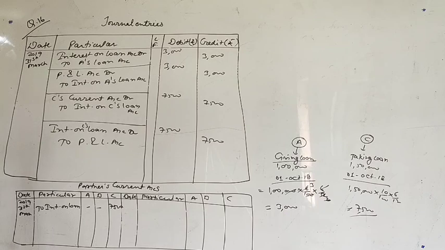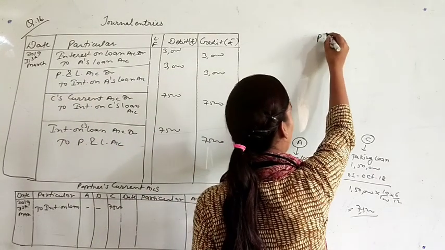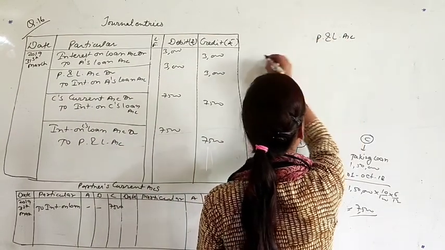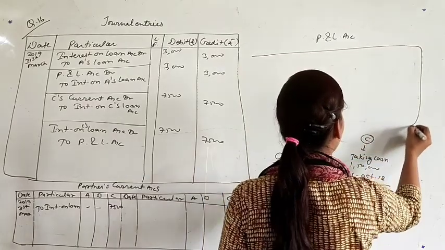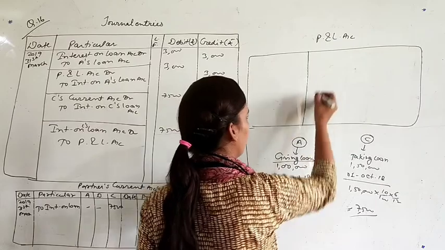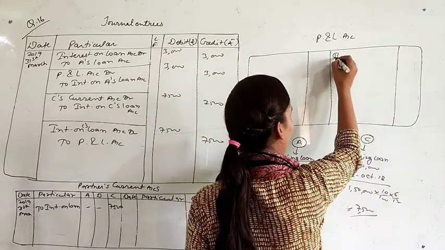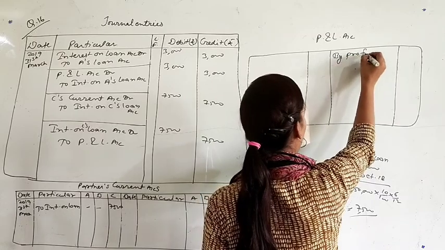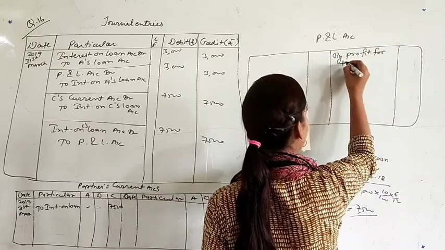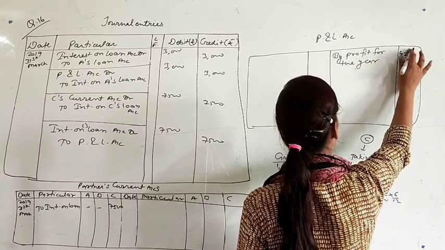Profit you have 4,20,000. That is before allowing interest on loans. So I am making a draft of P&L account, to see what is the amount of divisible profit. First of all write what the profit is. By profit for the year, that is 4,20,000.